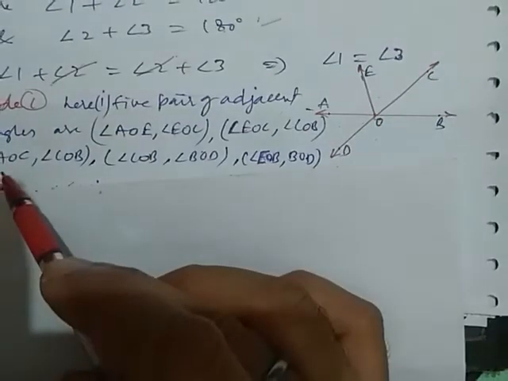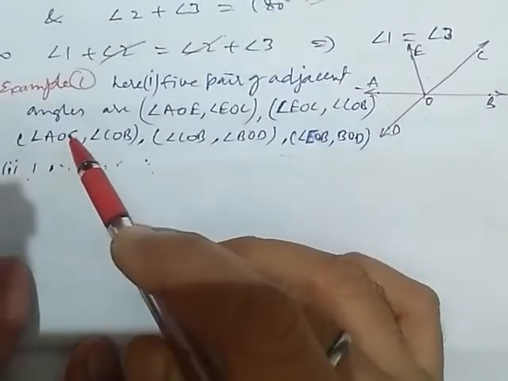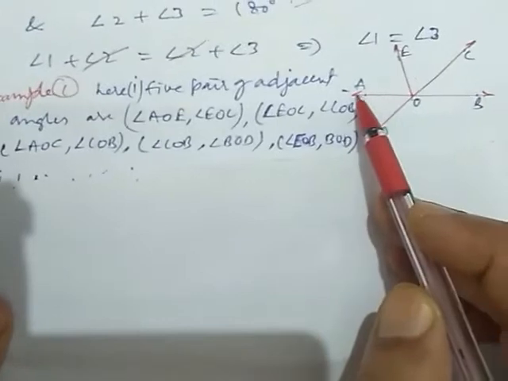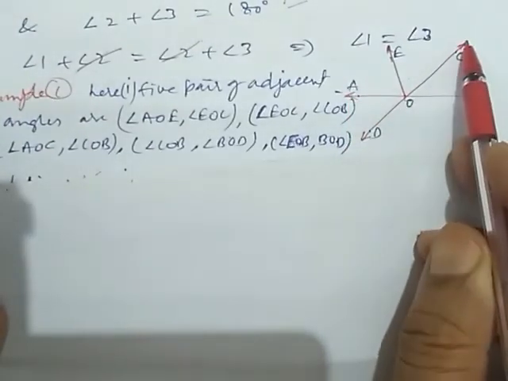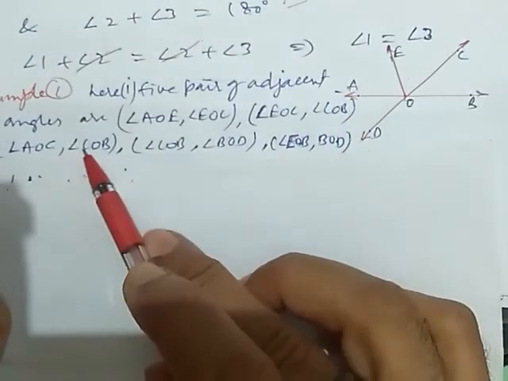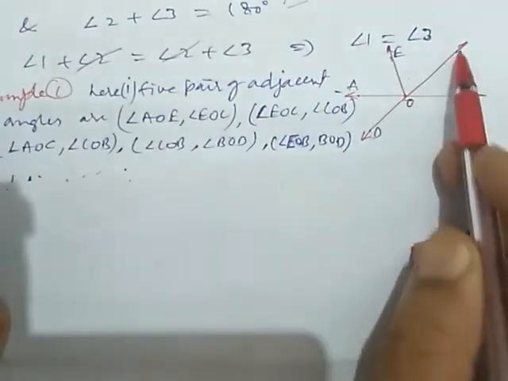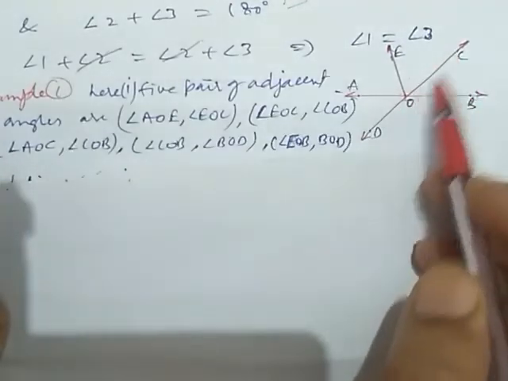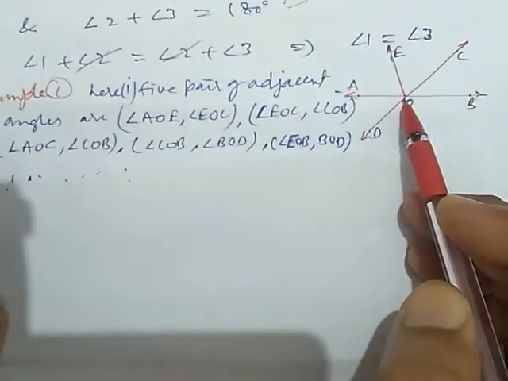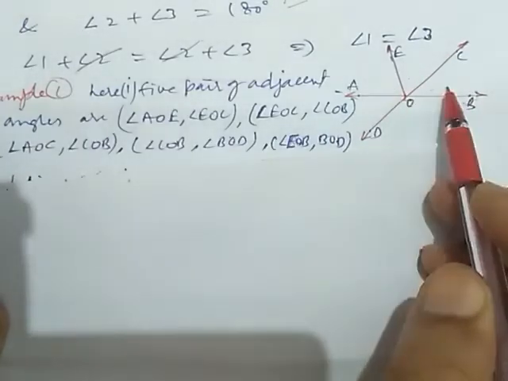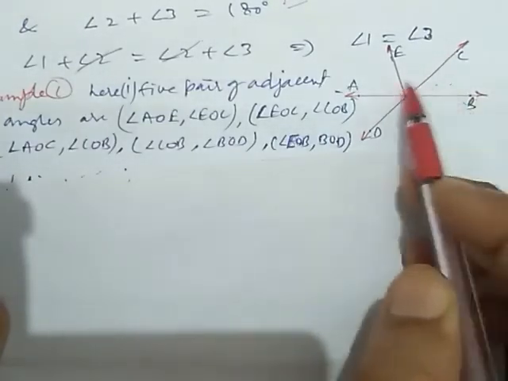Now angle AOC and angle COB: OC is common and O is the common vertex. So AOC and COB form a pair of adjacent angles.